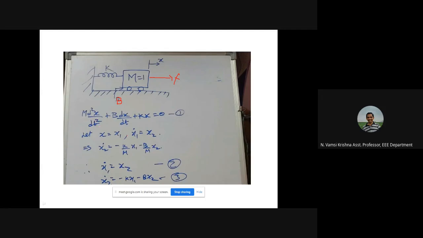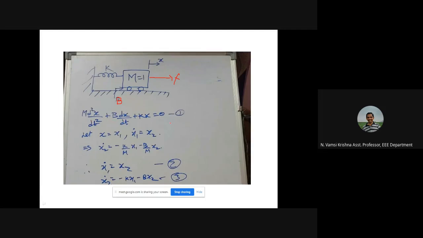So dx by dt is nothing but x2. d by dt of dx by dt means x2 dot. x1 x, then first derivative x2, then second derivative x2 dot. So from this, what is x2 dot?